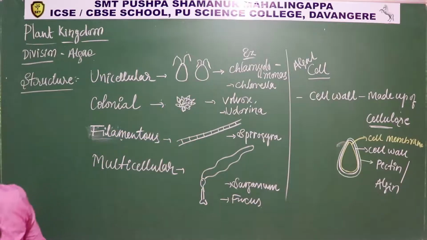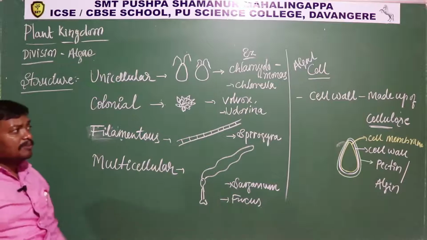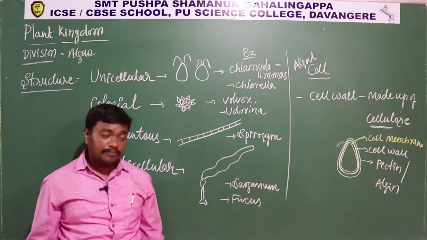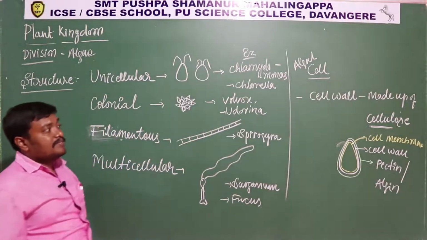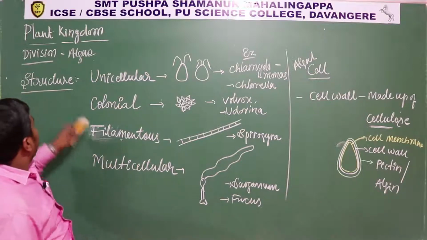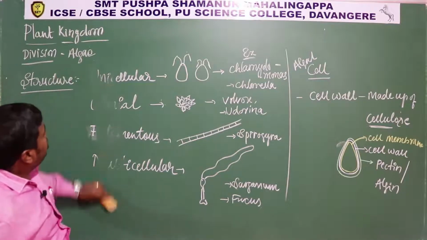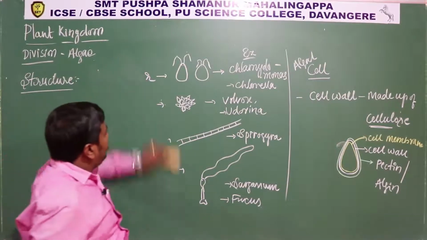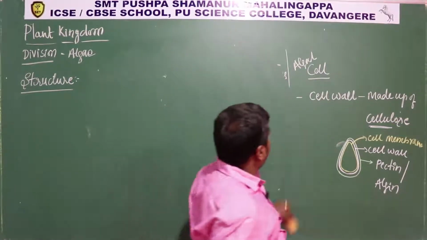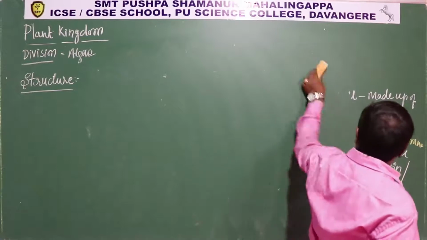Okay, so let's see what the individual structure looks like. So the structure is like this. So remember, cell wall consisting of cellulose and pectin in some organisms. Some organisms have cellulose and algin. Okay, so this is about the actual nature. And these algae may be, as already discussed, found in marine forms or terrestrial forms.